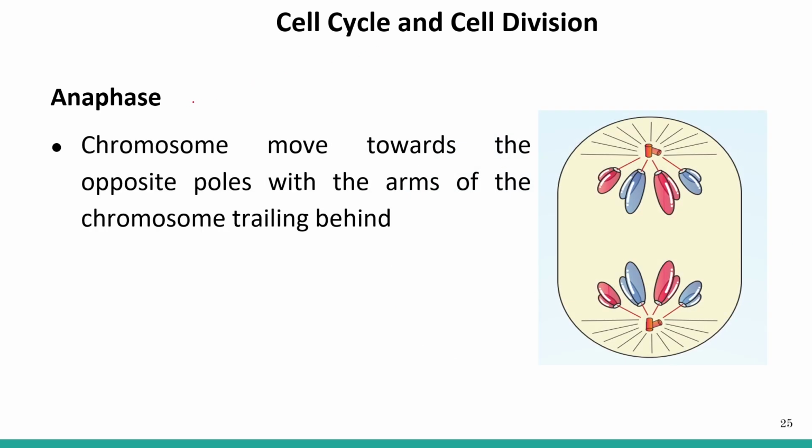Another thing that is observed during anaphase is that chromosomes which are moving towards the opposite poles, how are they moving? The arms of the chromosomes are trailing behind. Here you can see these are the arms of the chromosome. They are trailing behind as they move to the opposite poles. So this is how they are moving to the opposite poles.